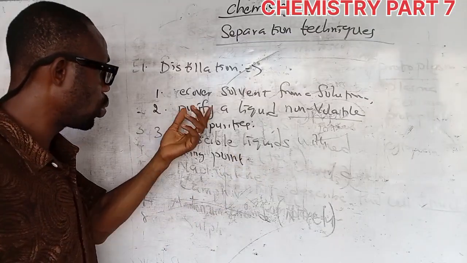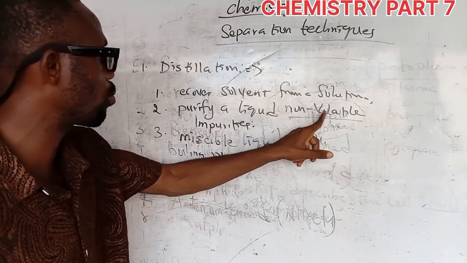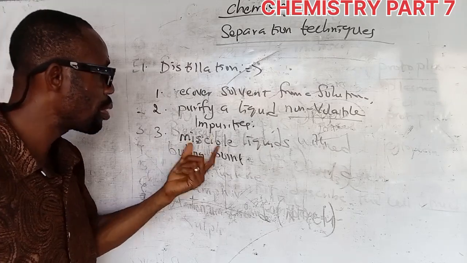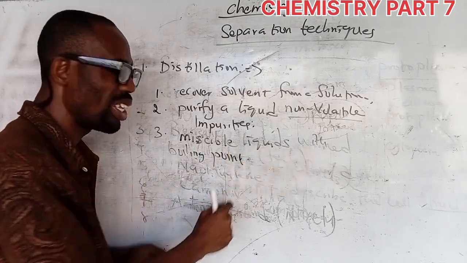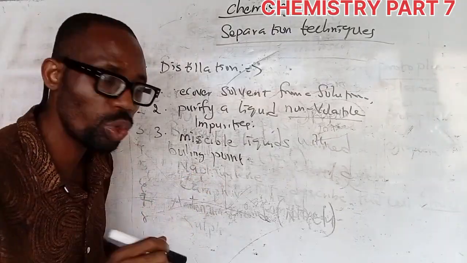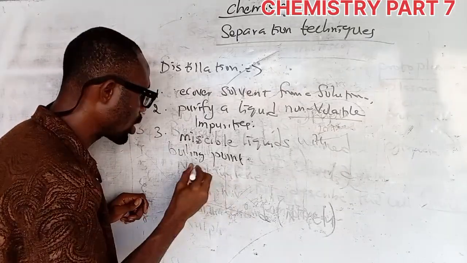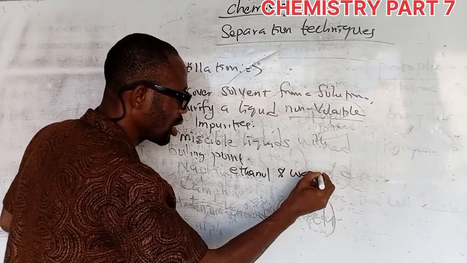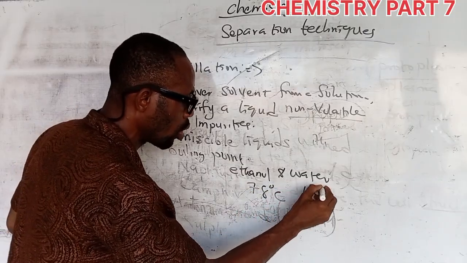So it is used, number one, to recover solvent from a solution, and number two, to purify a liquid that contains non-volatile impurities. Since it's non-volatile, it cannot catch fire. Then three, it is also used to separate two miscible liquids with a large difference in their boiling point. An example is the separation of ethanol and water. Ethanol will boil at a temperature of 78 degrees Celsius. Water will boil at 100 degrees Celsius.